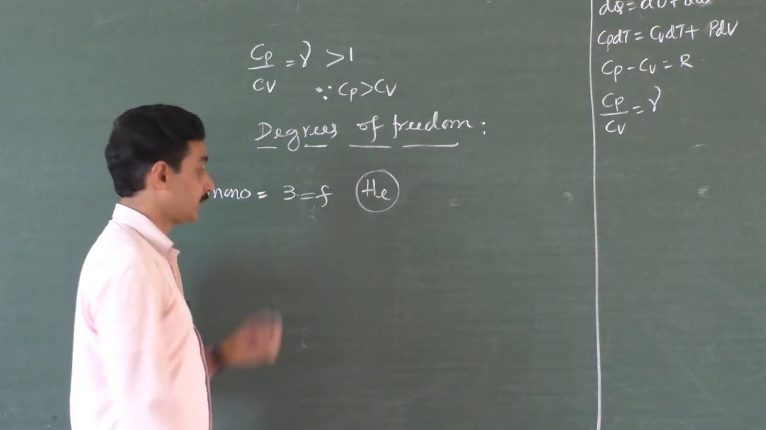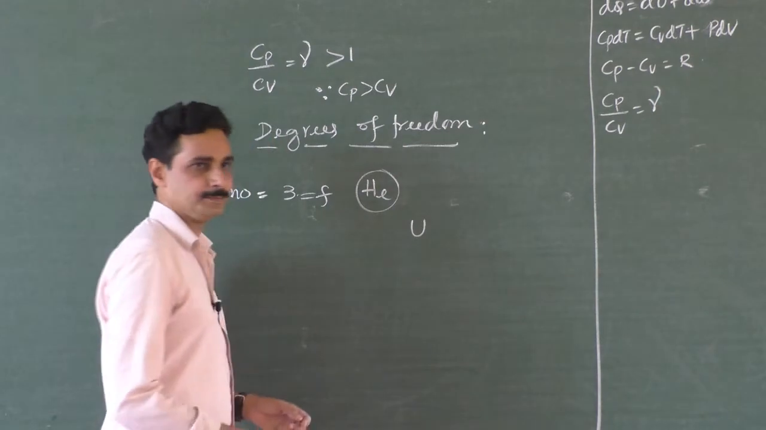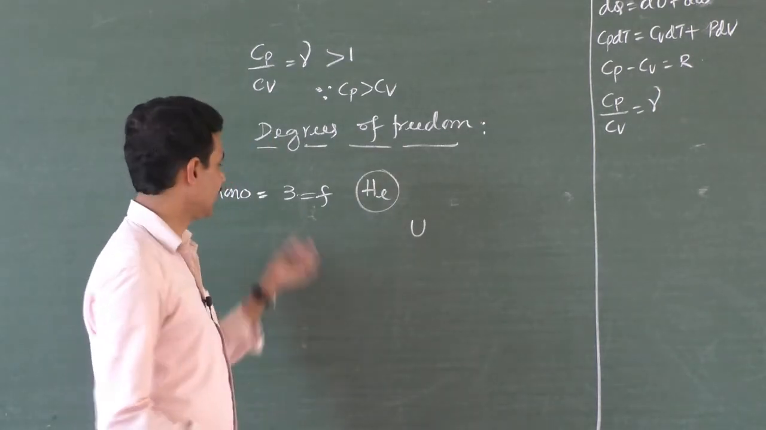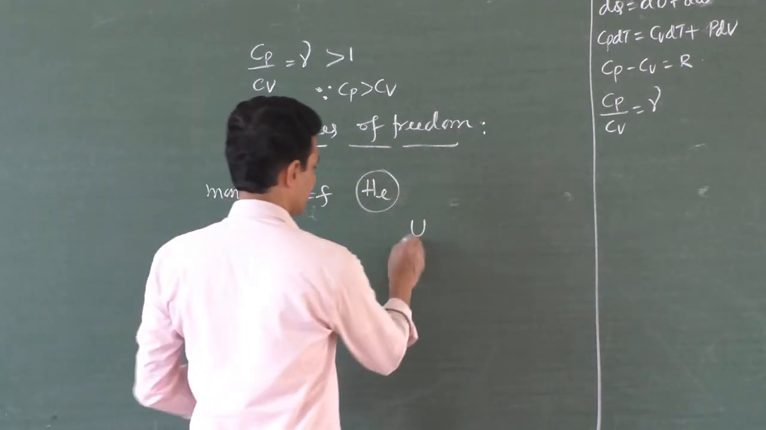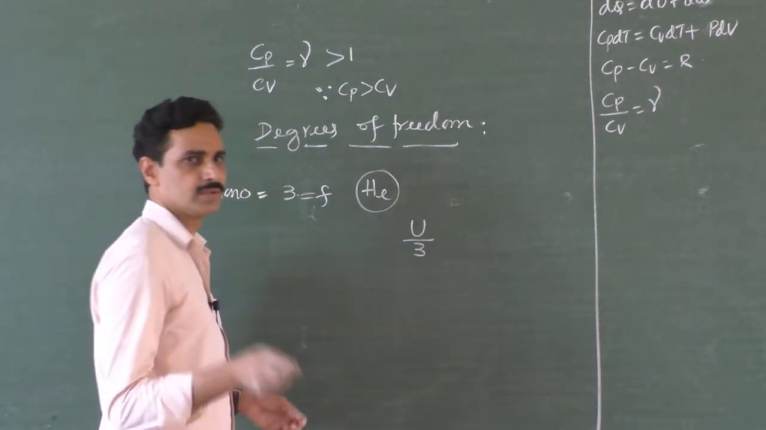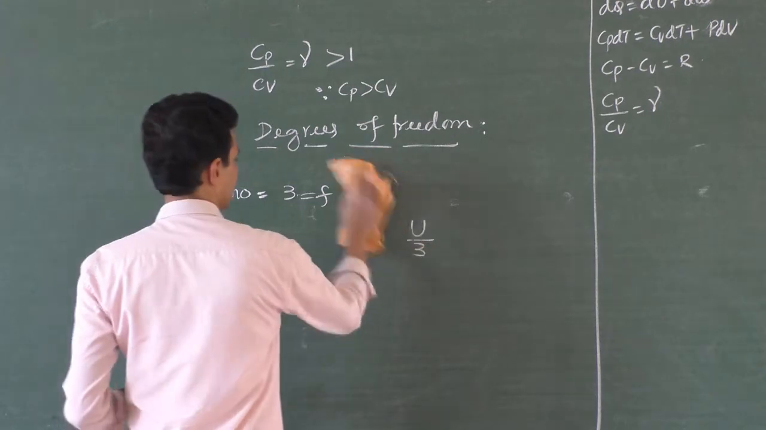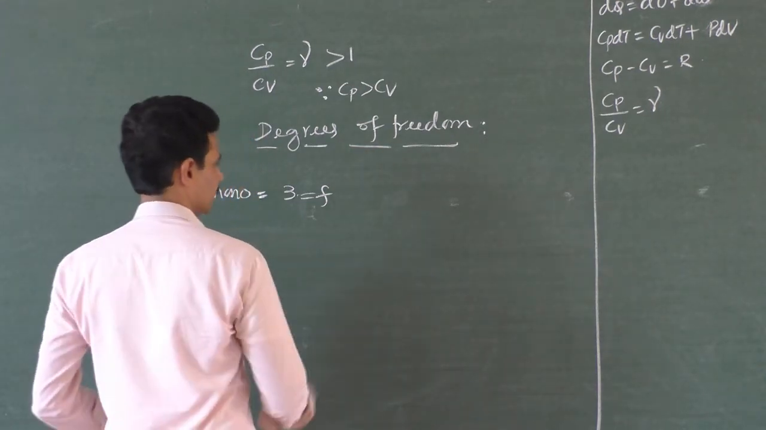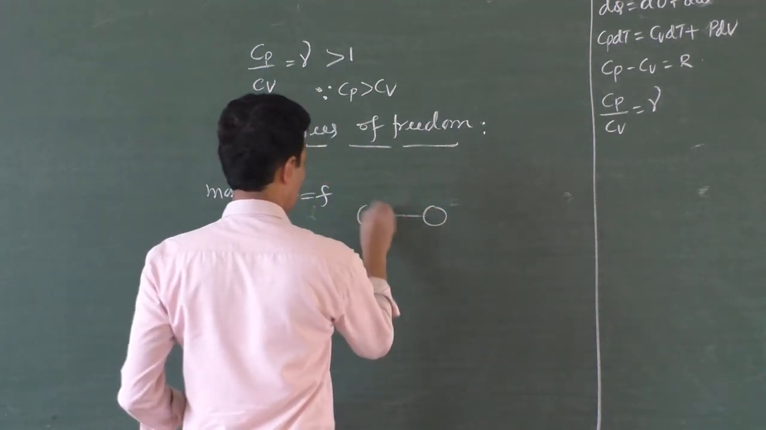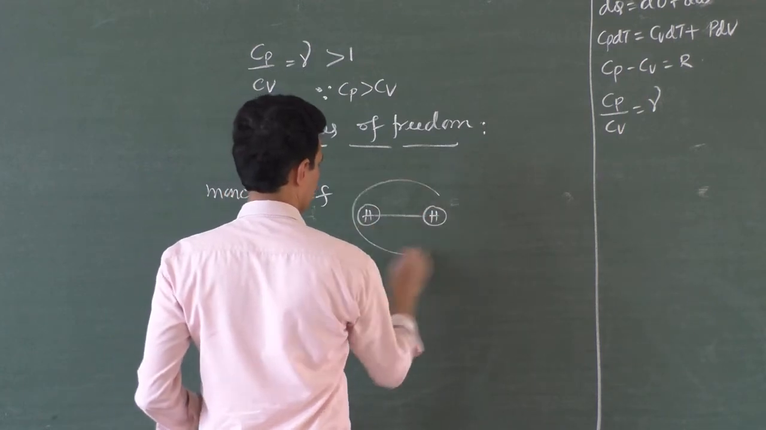So suppose U is the energy supplied to a gas, what is the energy associated with each degree of freedom by the gas molecule? U by 3, because it has used it for 3 degrees of freedom. Okay, so a monoatomic gas has 3 degrees of freedom. What about a diatomic gas molecule, like hydrogen? 2 atoms in a molecule.